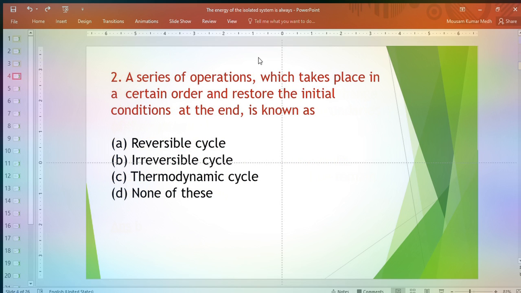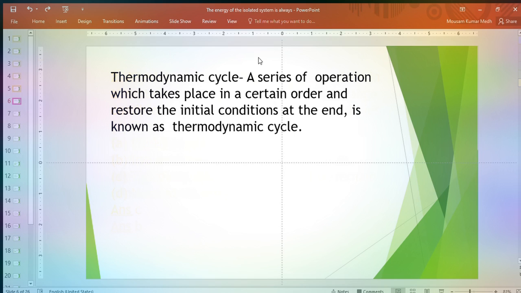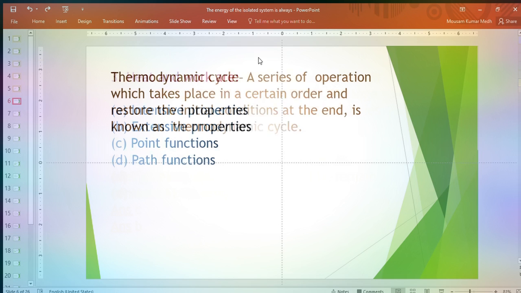A series of operations which takes place in a certain order and restore the initial conditions at the end is known as. Options are reversible cycle, irreversible cycle, thermodynamic cycle, none of these. The answer is thermodynamic cycle. Let us know what is thermodynamic cycle. Thermodynamic cycle is a series of operations which takes place in a certain order and restore the initial condition at the end. Move to the next question.